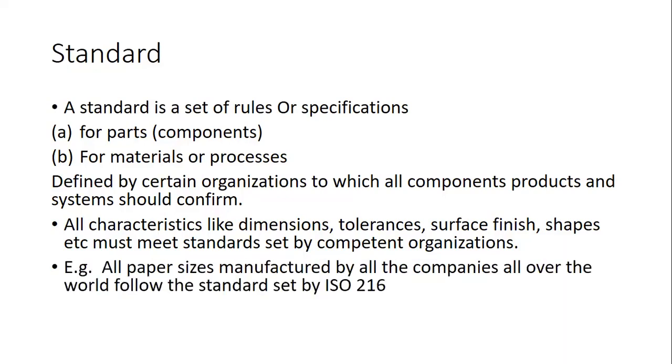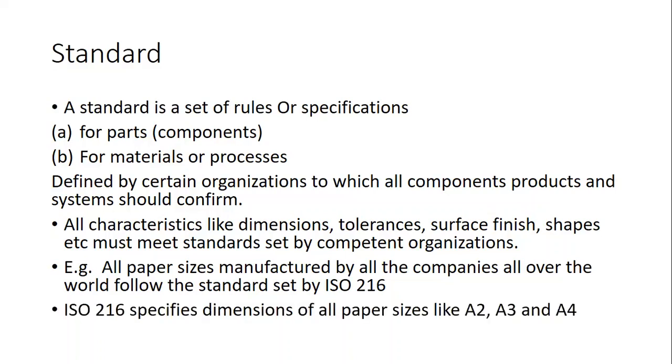Let us take an example. You would have heard of A4 size paper, A3 size paper, A2 size paper. So all paper sizes manufactured by all the companies all over the world follow the standard set by ISO 216. So ISO 216 specifies dimensions of all paper sizes like A2 size paper, A3 size paper, and A4 size paper.